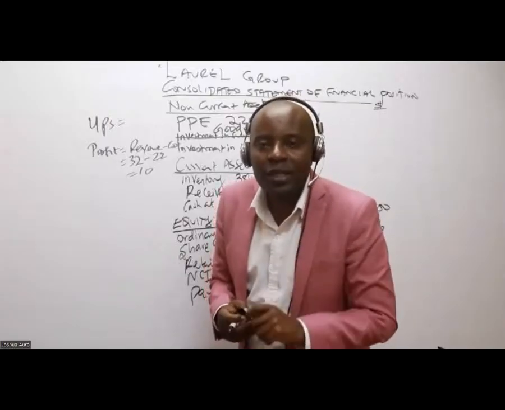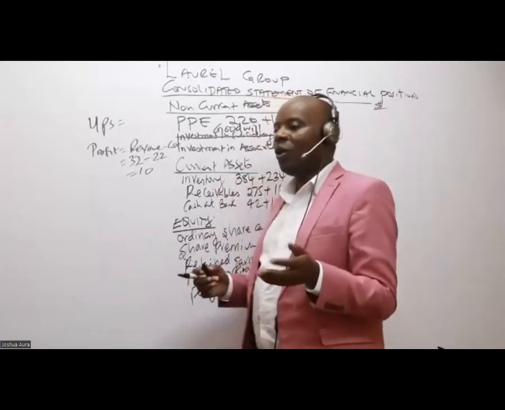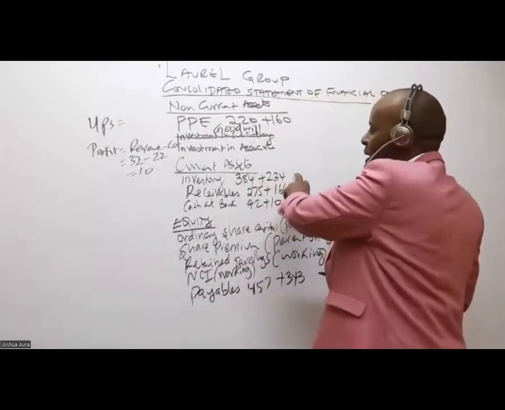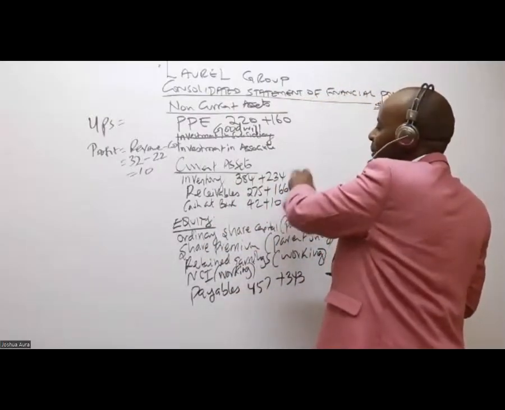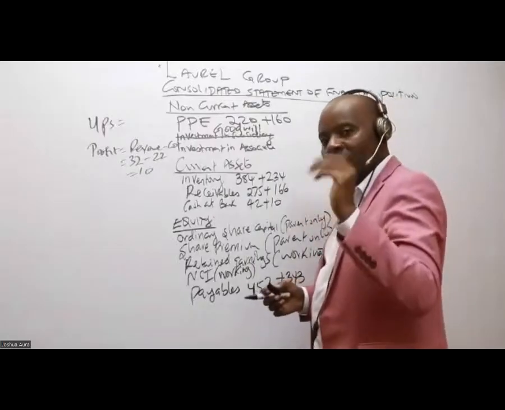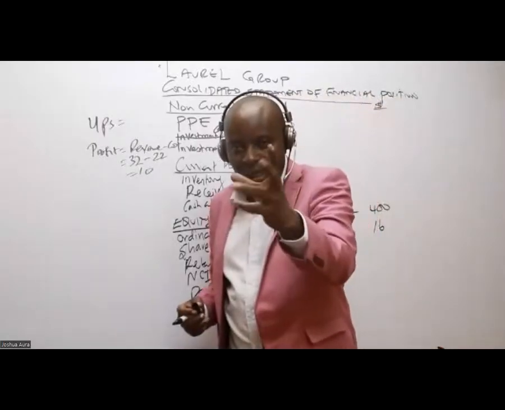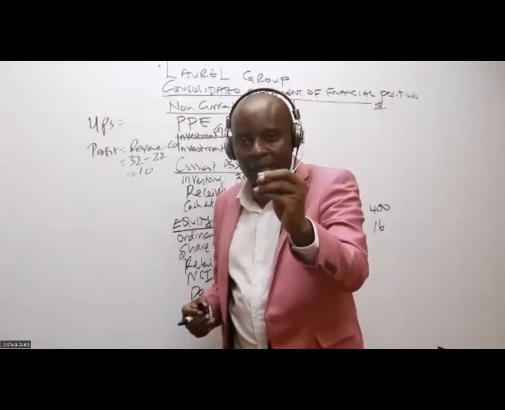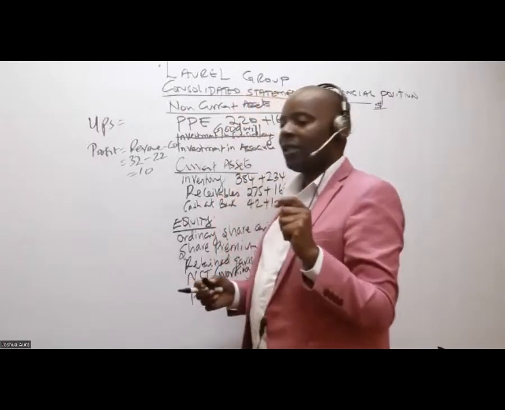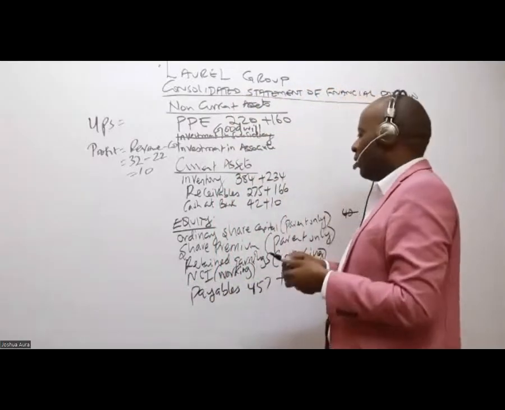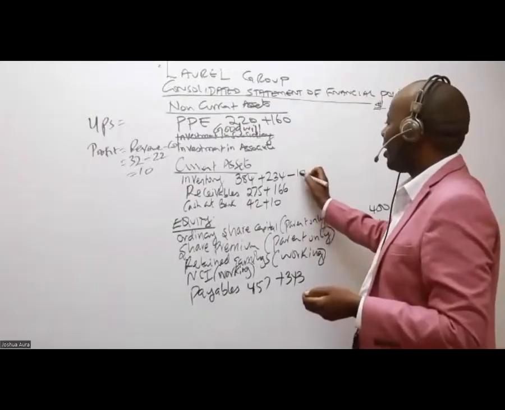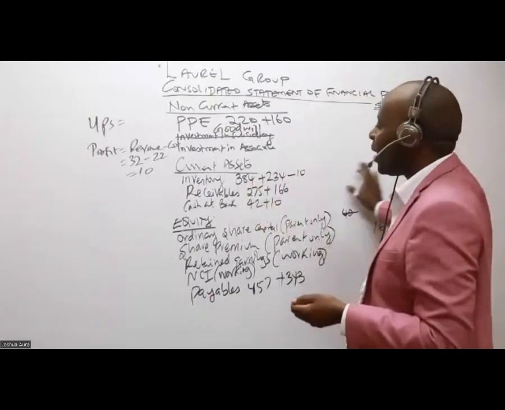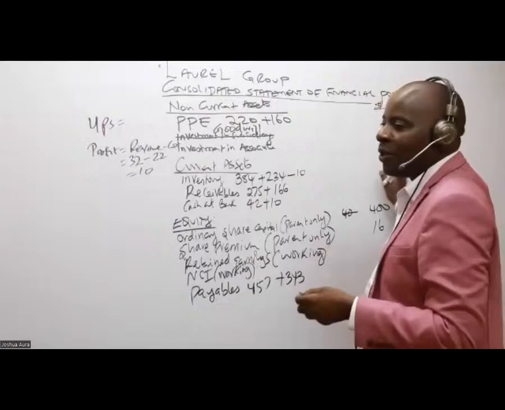Inventory is overstated. So somebody tell me, what should I do to this inventory working here? Should I say plus 10? IAS 2 tells us that whenever you smell profit in inventory, even if it's a little bit, go and deduct 10 from inventory, minus 10. There will be no other working here.